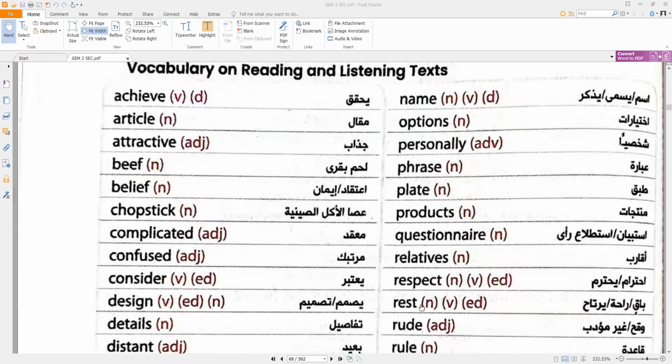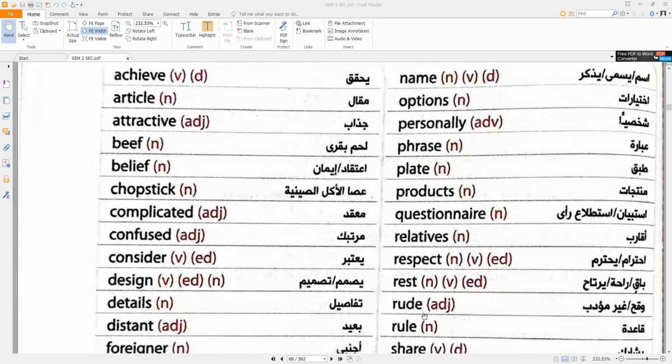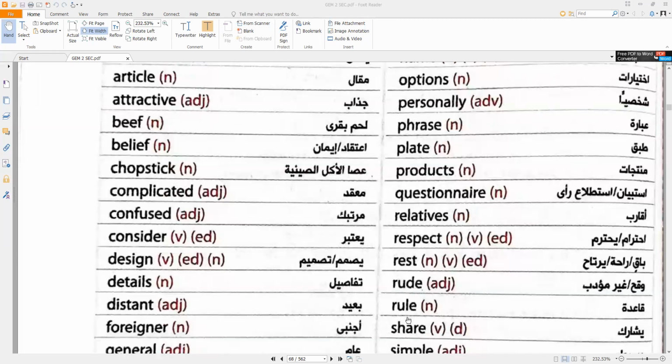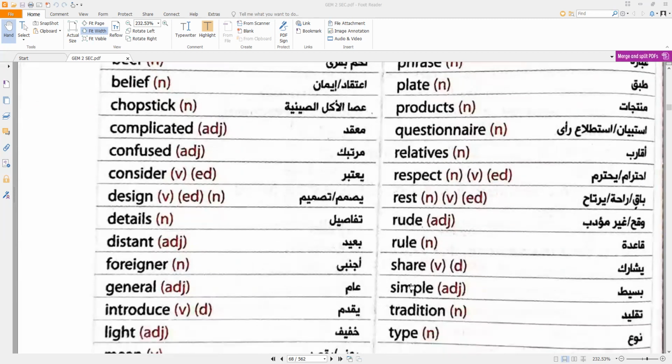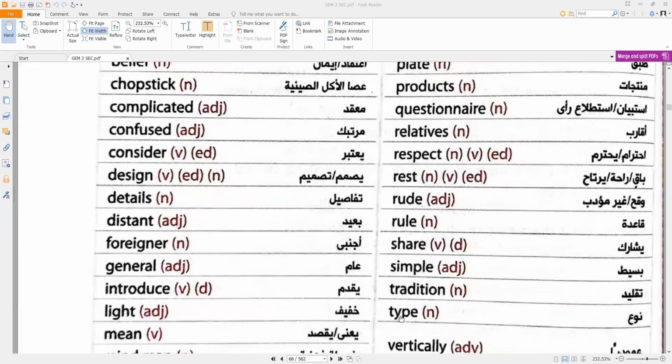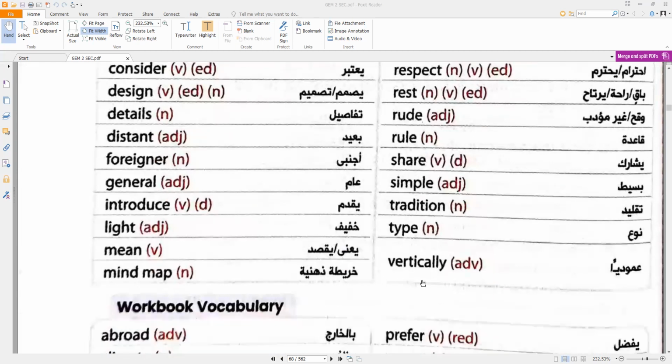Rest. Rest is a noun and it can be a verb. Rude. Rude is an adjective. Rule is a noun and it can be a verb to control somebody. But rule as a noun means a law you must follow. Share, simple, tradition, type, vertically.